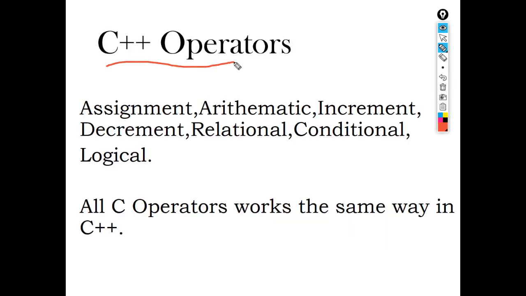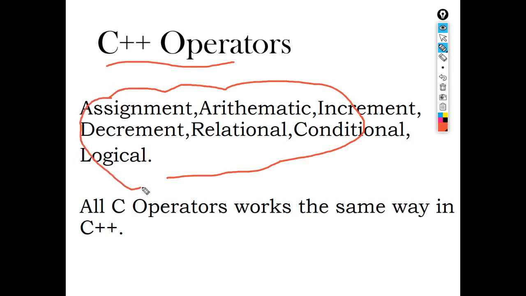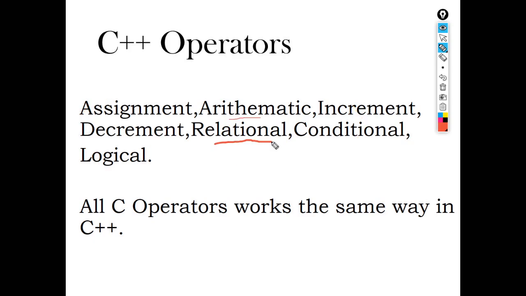Next comes the operators. All the operators in C programming work in the same way in C++ also. Assignment, increment, decrement, and arithmetic operators: plus, minus, divide, multiply. Relational is for showing some relation between the operands. Conditional is giving a condition between the operands. Increment and decrement increase and decrease the variable value.